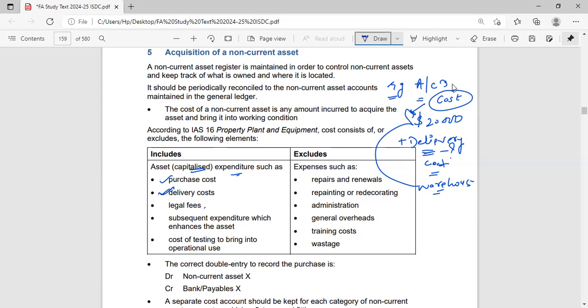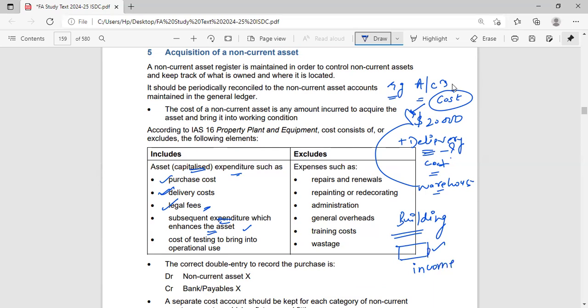Now, next up is legal fees. If I have incurred any legal fees, any stamp fees related to this asset, then I have to add it to the cost. Then, subsequent expenditure which enhances the asset. Now, this is very important. Let's understand it with another example. Suppose I had a building, and I got one more room constructed to that building. So construction of this additional room will enhance my asset. Okay, it will help me generate additional income.